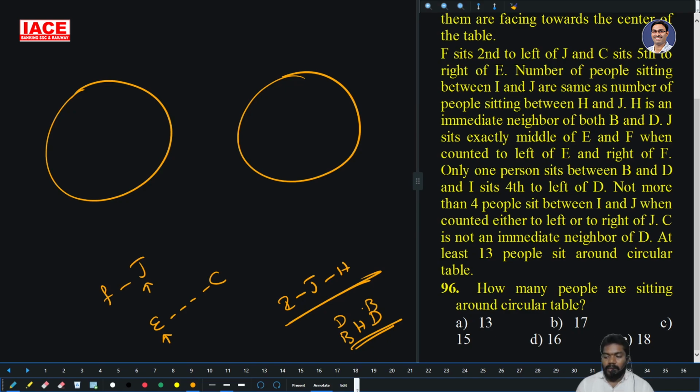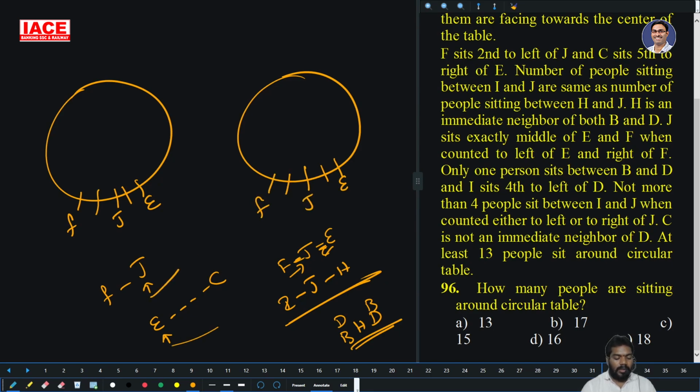Next, J is exactly in the middle of E and F, when counted from the left of E and the right of F. So J is here, F is here. The only chance is left of E, right of F. Then the only chance is J here, F here.